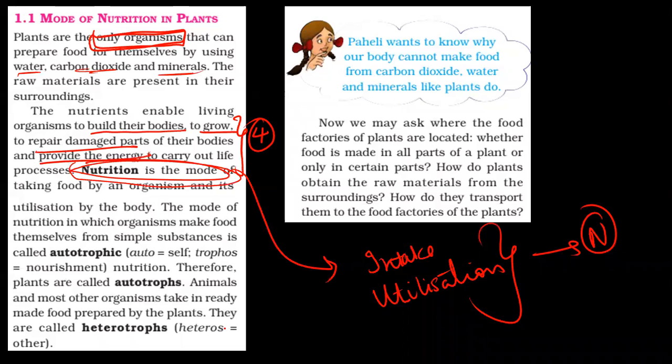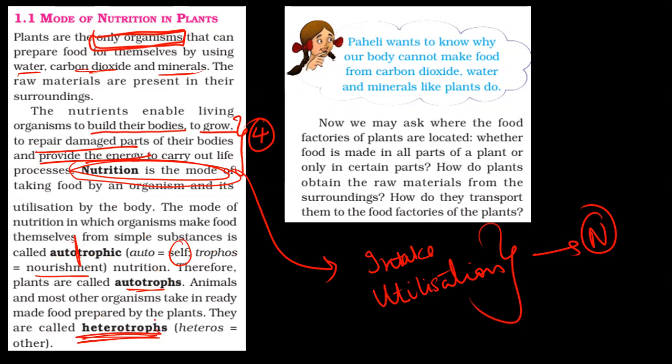Now, there may be many modes of nutrition. One mode is autotrophic nutrition. Auto means self, trophos means nourishment. You can take the example of plants, they can make their own food, they're self-dependent. Animals and other organisms are heterotrophs.